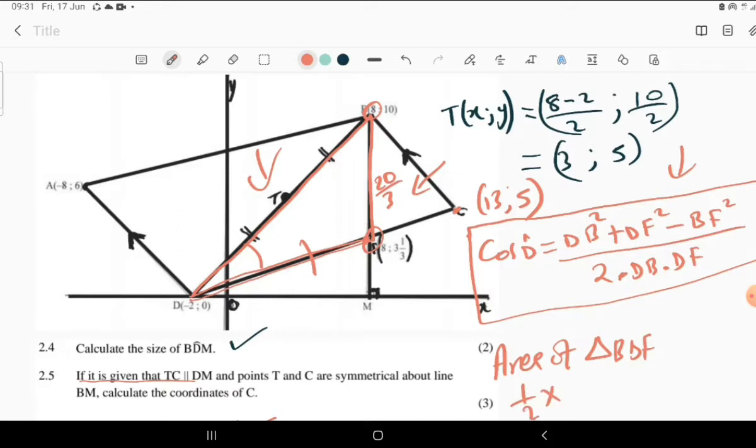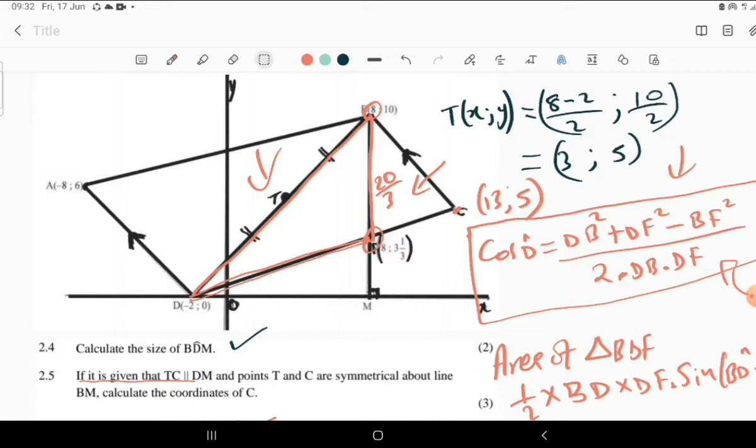The base can be any side that has the angle we're talking about in between, which means BD times DF, times the sine of the included angle, BDF, that we have calculated right up there. So that's going to be the area. This is one way of calculating it.